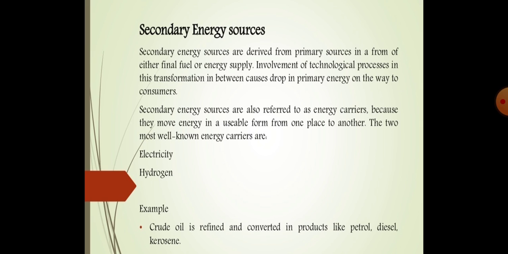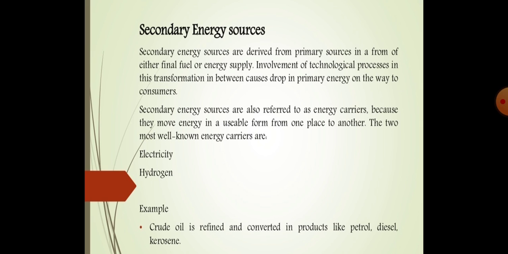If we are converting one energy source to another, from primary to secondary, we will see a drop in energy because the conversion process also takes some energy. So that will be a drop in the process, and that is a secondary energy source.